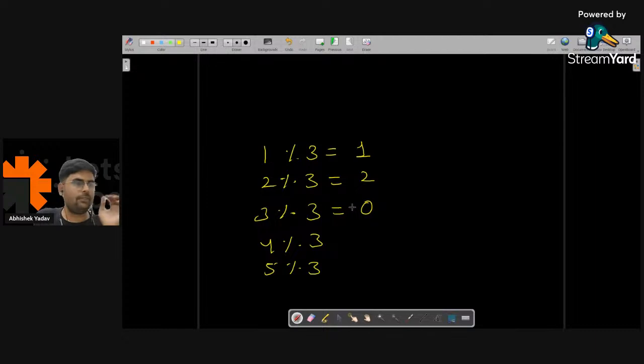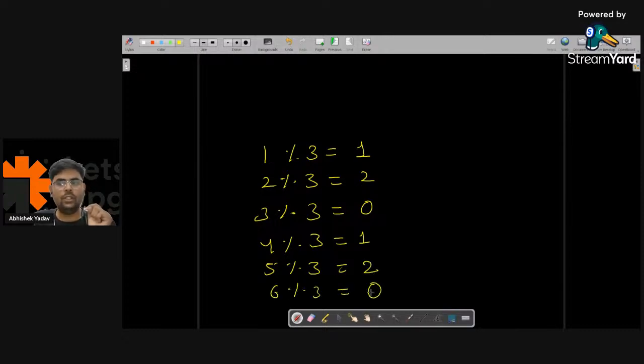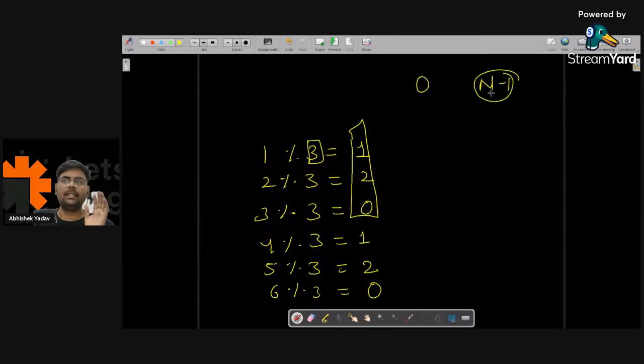Everyone is clear? Anyone has any doubt? For 4 modulo 3, again you are getting the same thing, that is 1. 5 modulo 3, you are getting 2. If you take 6 modulo 3, what will you get? You will get 0 again. So here, if you see, this part is repeating again and again. So the minimum value you can get is 0, and the maximum value you can get is n minus 1, that is 3 minus 1. So from 0, 1, 2.